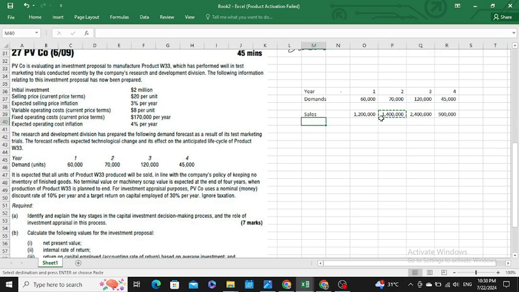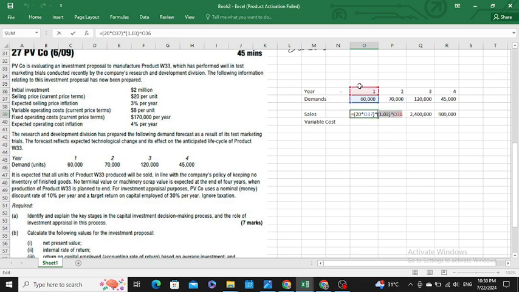Then you would also be having a variable cost. The selling price is being inflated at the rate of 3% per year. It is already given in the question that it is in current price terms, which means you have to inflate from year 1 onwards. So you have to inflate it from year 1: 1.03 raised to the power of 1. Okay sir, sorry.